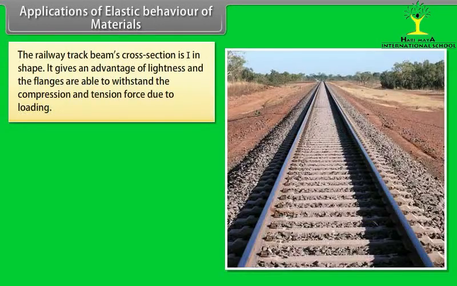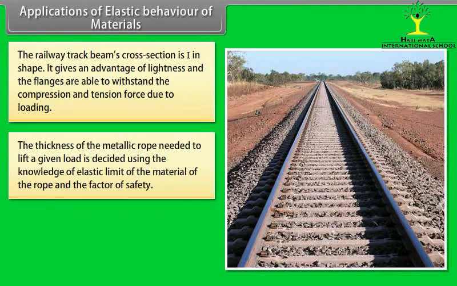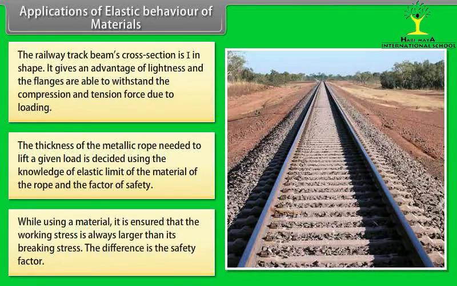The railway track beam's cross-section is I in shape. It gives an advantage of lightness, and the flanges are able to withstand the compression and tension force due to loading. The thickness of the metallic rope needed to lift a given load is decided using the knowledge of the elastic limit of the material of the rope and the factor of safety. While using a material, it is ensured that the breaking stress is always larger than its working stress. The difference is the safety factor.